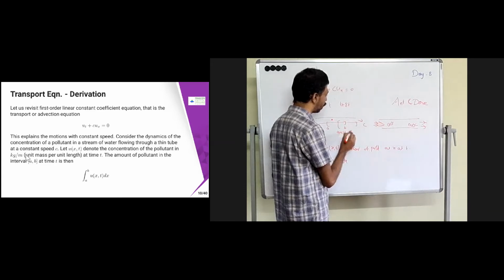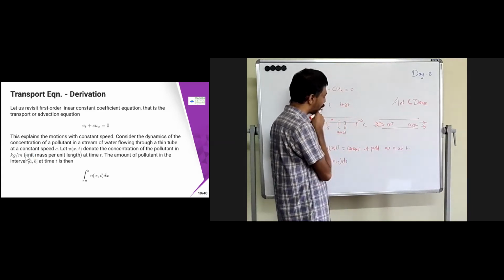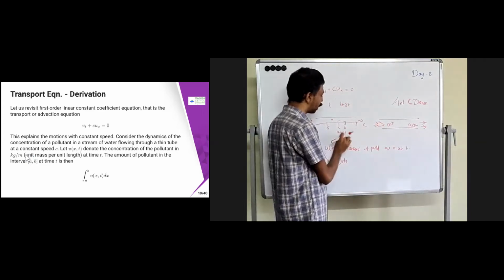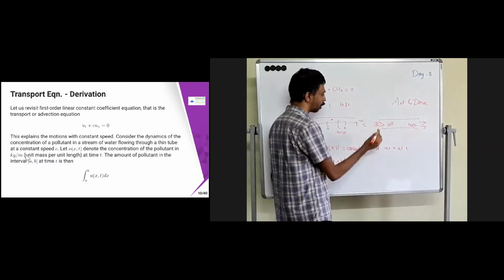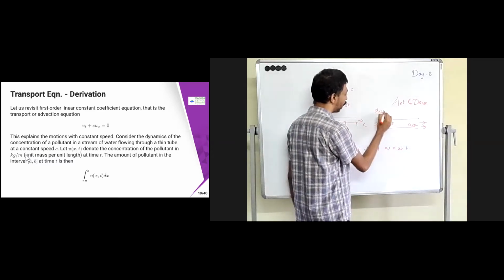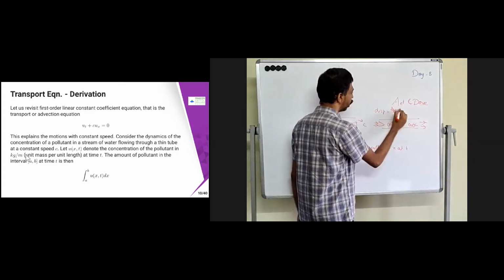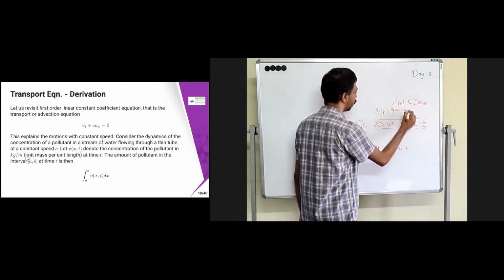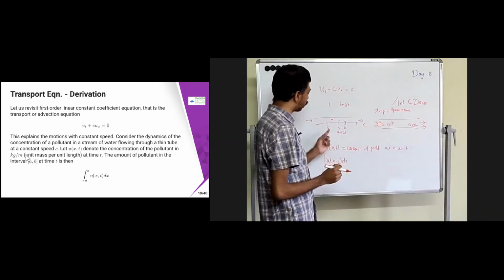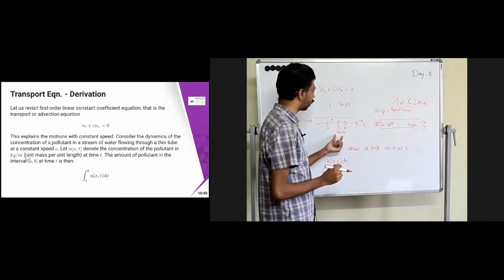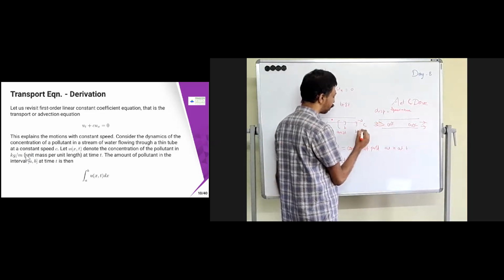c into delta t. Delta t is nothing but the time over which it is moving. So the displacement is going to be constant speed into delta t. What is displacement? Displacement is nothing but speed into time. Speed is c and time is delta t. So this a is going to be shifted to a plus c into delta t, and this b is going to be shifted to b plus c into delta t.